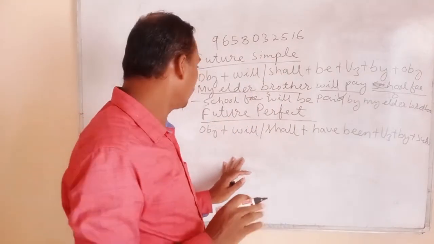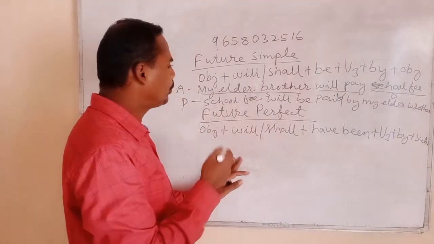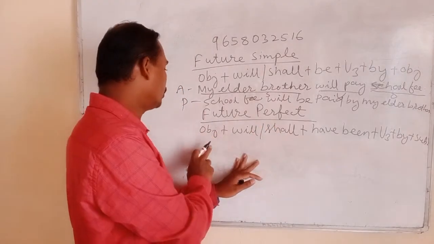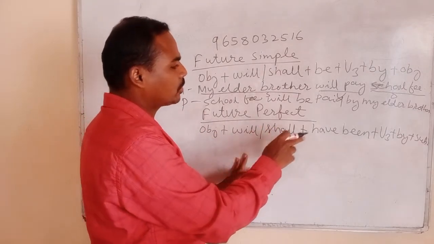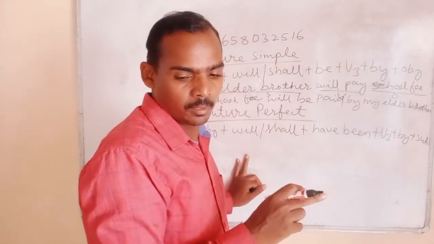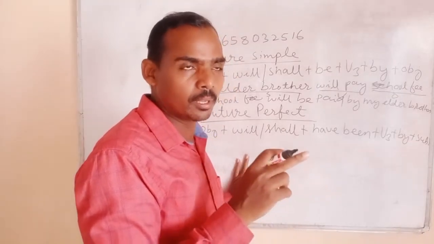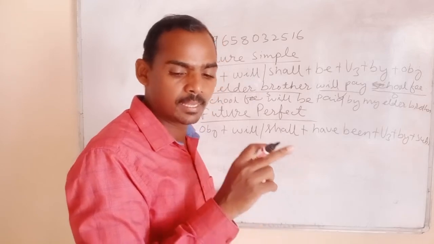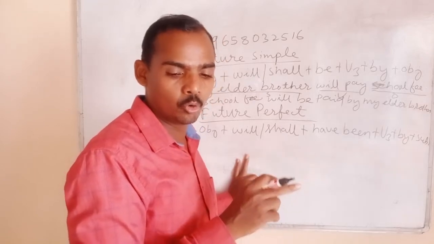Here you can give another example, future perfect. Here the rule is object plus will or shall plus have been plus third form of the verb plus by plus subject. Here you can give one example. I shall have done my home task.